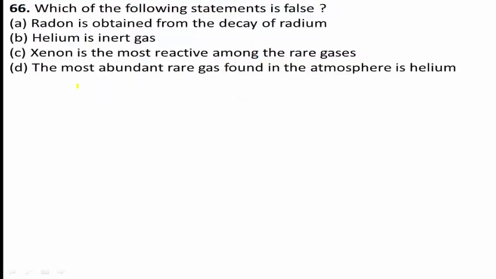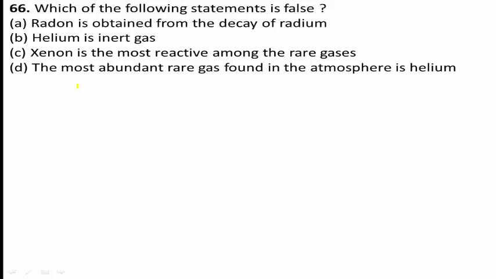Next, question number 66. Which of the following statements is false? Among the given options, which one of the statements is false? Option A, radon is obtained from the decay of radium. Option B, helium is one of the inert gases. Definitely, helium is also an example of an inert gas. Option C, xenon is the most reactive among the rare gases. Option D, the most abundant rare gas found in the atmosphere is helium.